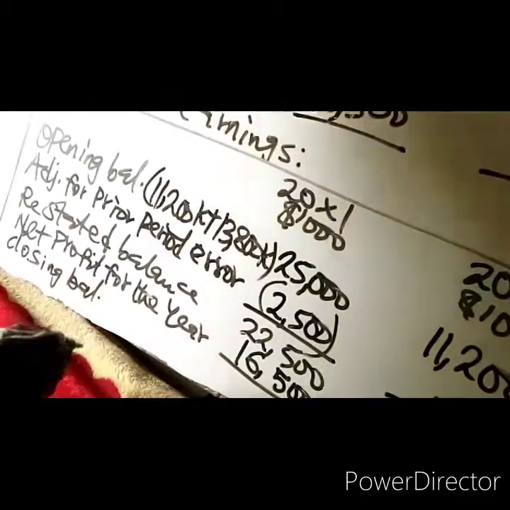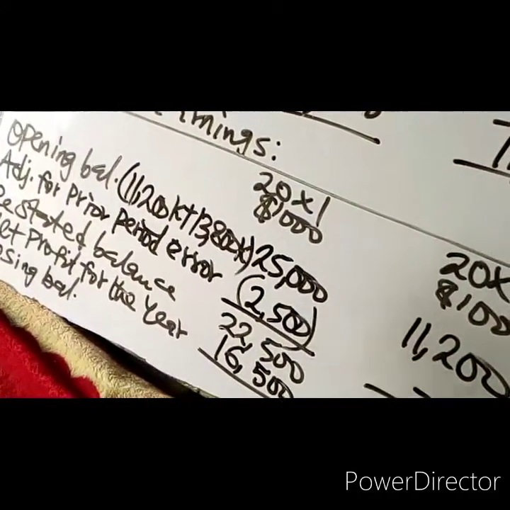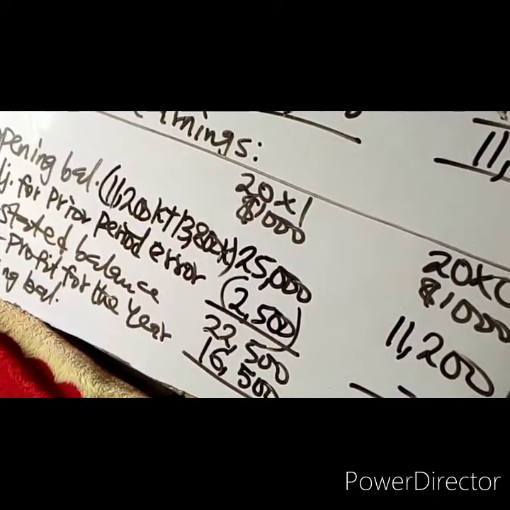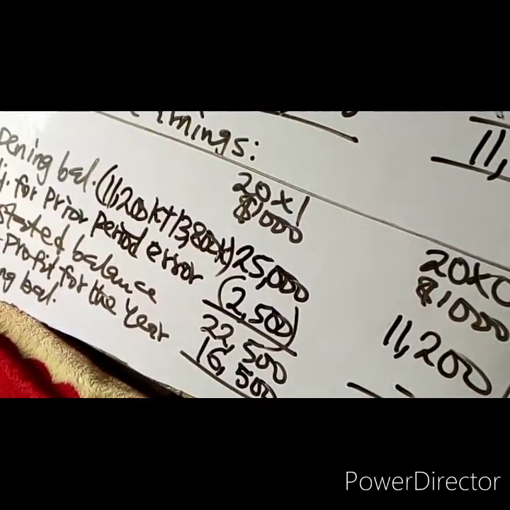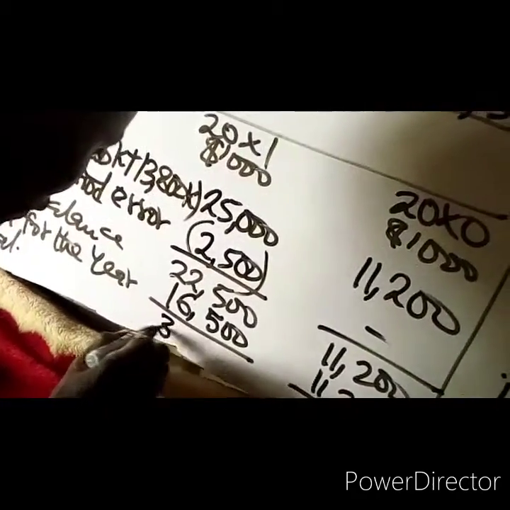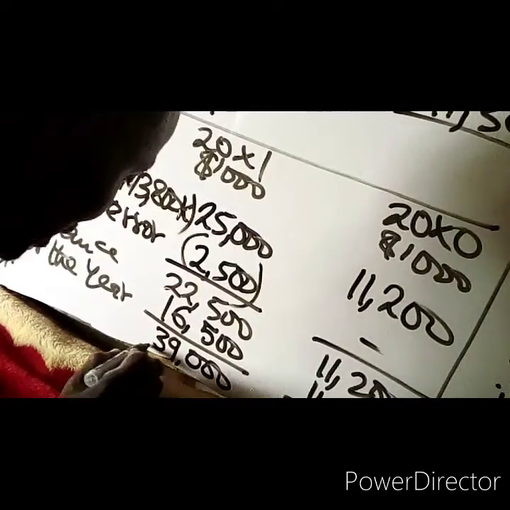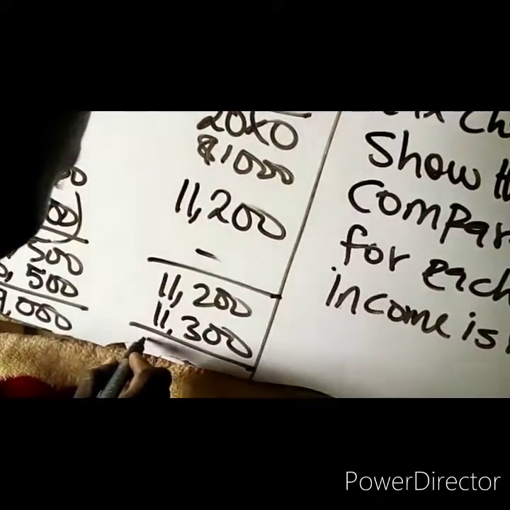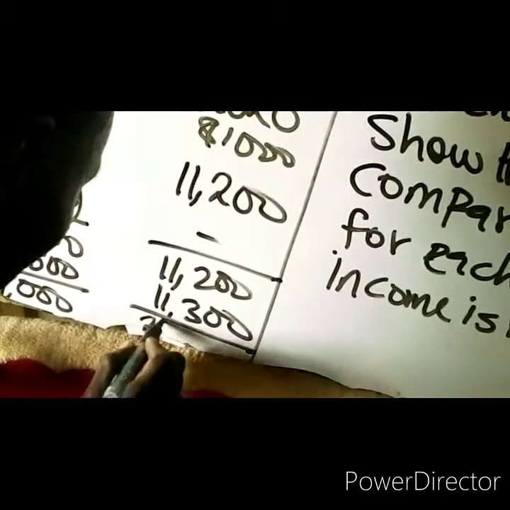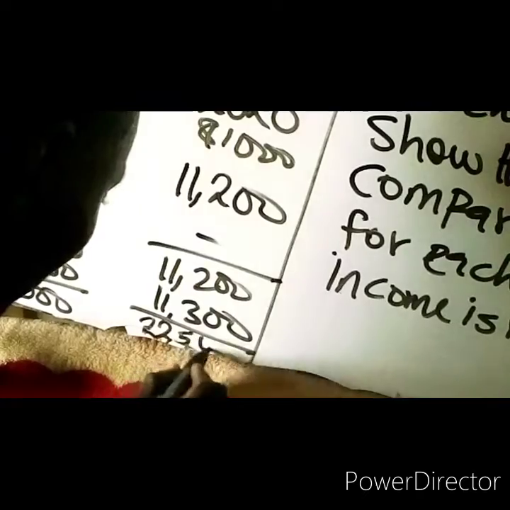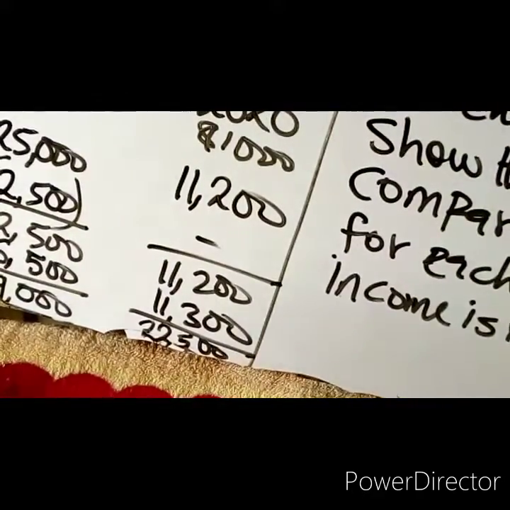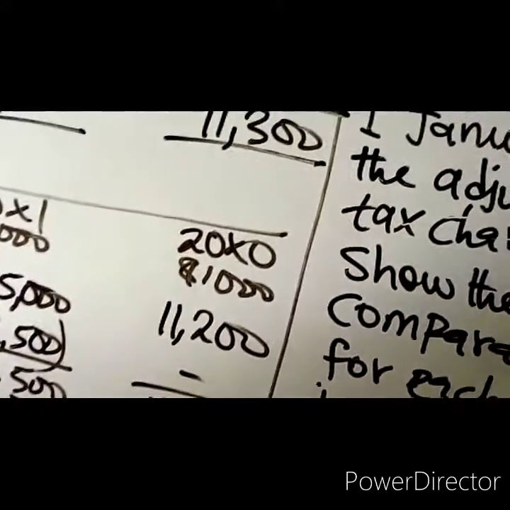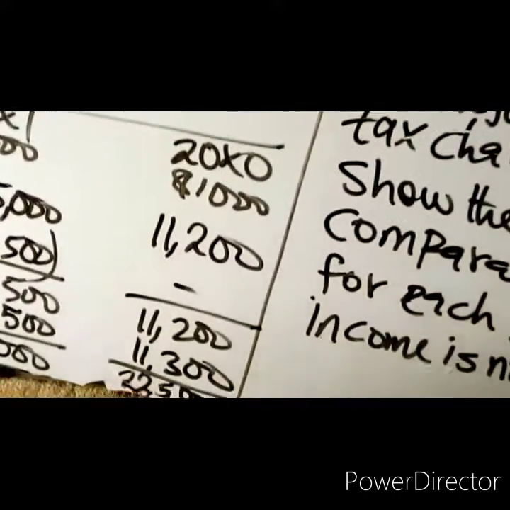Closing balance of the retained earnings. So we have 22.5 million plus 16.5 million. There you have 39 million for 20X1. For 20X0, you have 22.5 million. This question is also obtained from the ACCA study text by Kaplan. That is the solution to example 3.